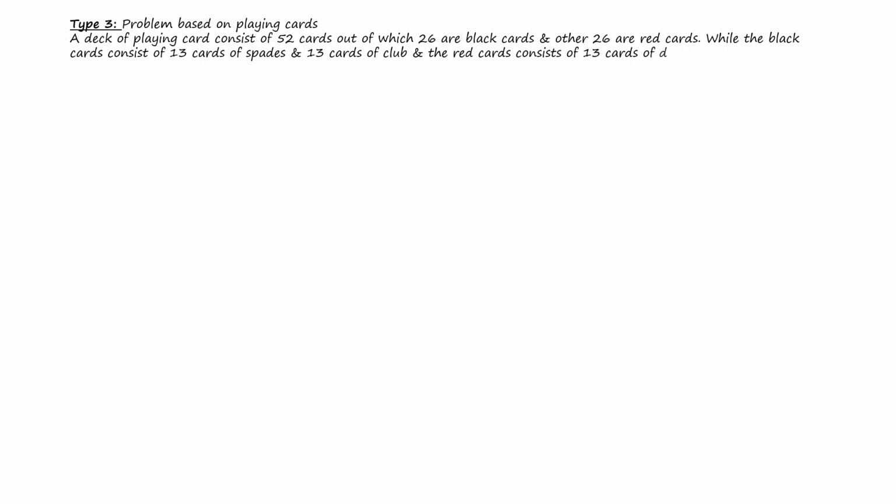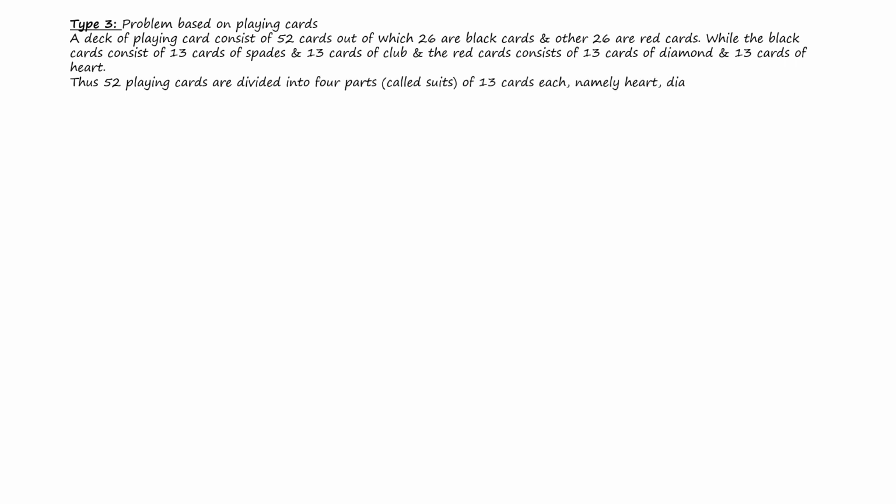A deck of playing cards consists of 52 cards, out of which 26 are black cards and the other 26 are red cards. The black cards consist of 13 cards of spades and 13 cards of club, and the red cards consist of 13 cards of diamond and 13 cards of heart. Thus, the 52 playing cards are divided into 4 parts called suits of 13 cards each, namely heart, diamond, spades, and club. Also, the 13 cards in each suit are ace, king, queen, jack, 10, 9, 8, 7, 6, 5, 4, 3, and 2.